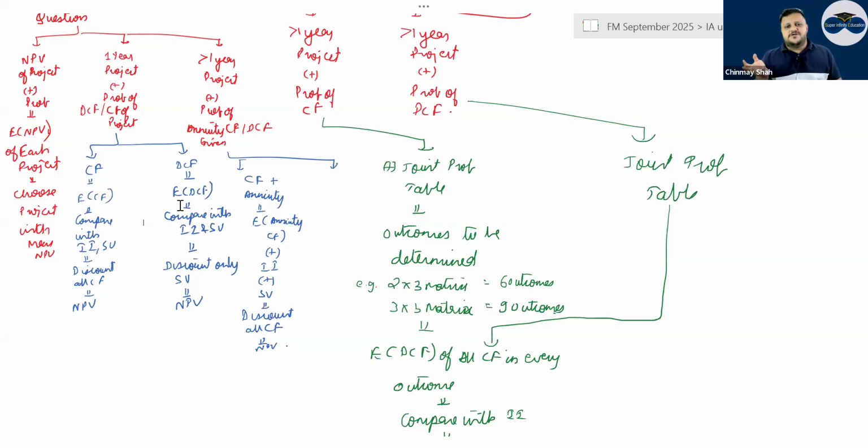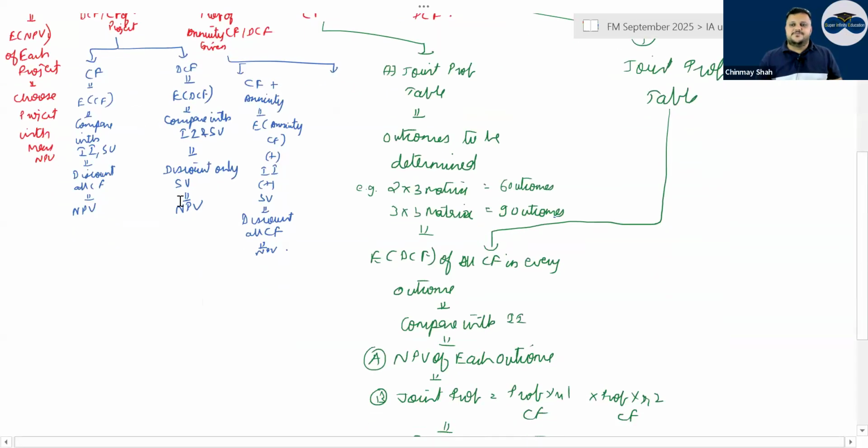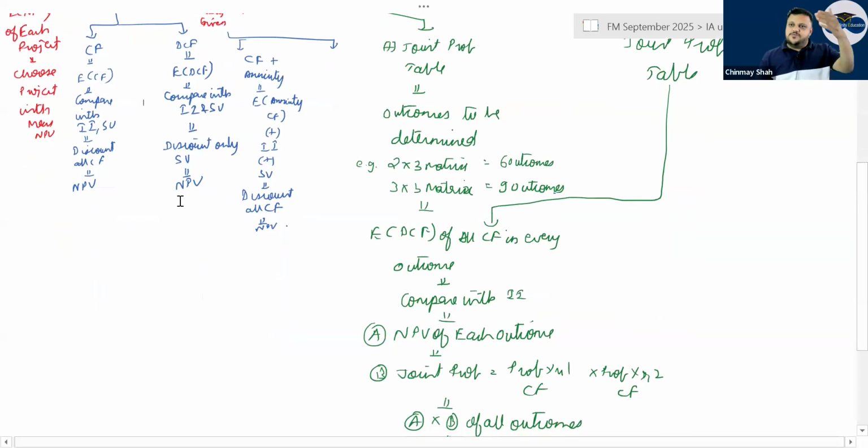But when it says joint probability table, first you will have to make a joint probability table where you say in the first year how many options or outcomes are there, in the second year how many outcomes are there. If it is 2 and 2, 2 options here, 2 options here, then there will be 4 probable outcomes. Then if there are 3 options here and 3 options here, 3 into 3, 9 possible outcomes. So a 3 by 3 matrix or 2 by 3 matrix you will have to work out. Then joint probability takes all the outcomes, correct?